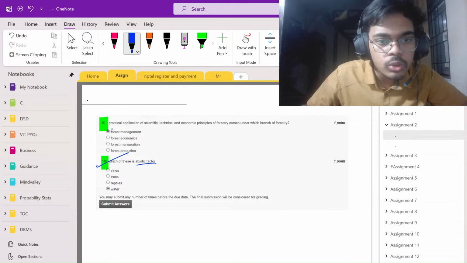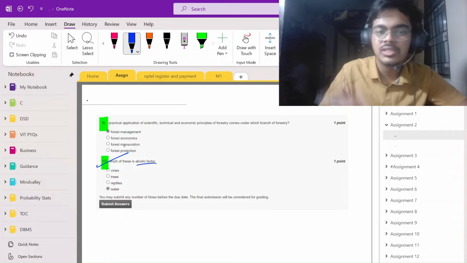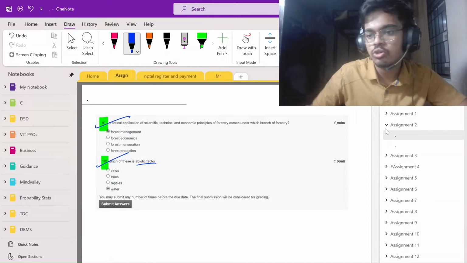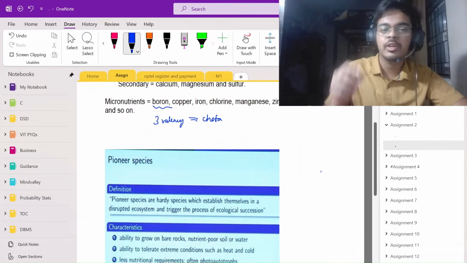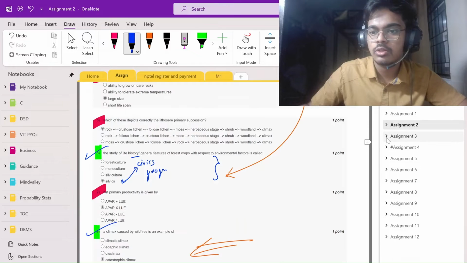All right. So among these options, you can see forest management, the course we are studying. So any other options won't be correct. Only the correct option will be forest management. So you can read the question. Okay, this is just a mnemonic. I won't be spoon feeding you all the questions. You can just see my mnemonic and see the question and just mug it up.